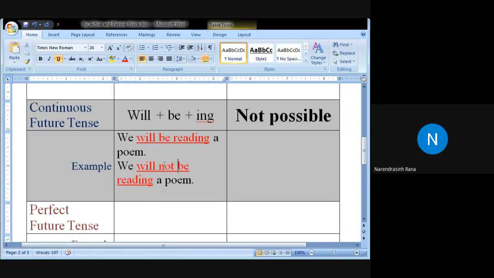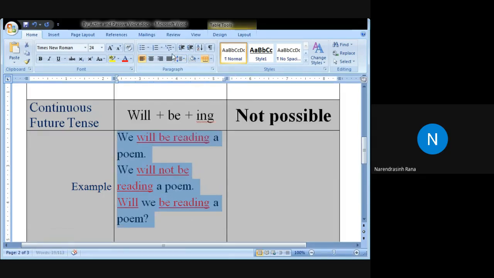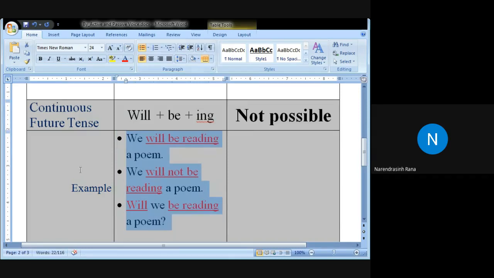And in the question, the same will comes at the beginning, W capital becomes small, and: will we be reading a poem? Question mark. Here the passive is not possible. So we have these three types of active sentences in the continuous future tense.